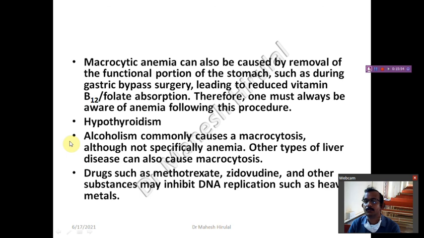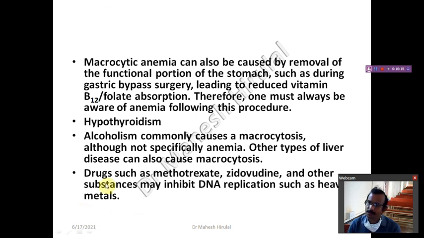Hypothyroidism: nowadays most of the people with hypothyroidism will have macrocytic anemia. Alcoholism causes macrocytosis, although not specifically the anemia. Alcohol will directly affect the liver and lead to macrocytes, but the anemia is a question.